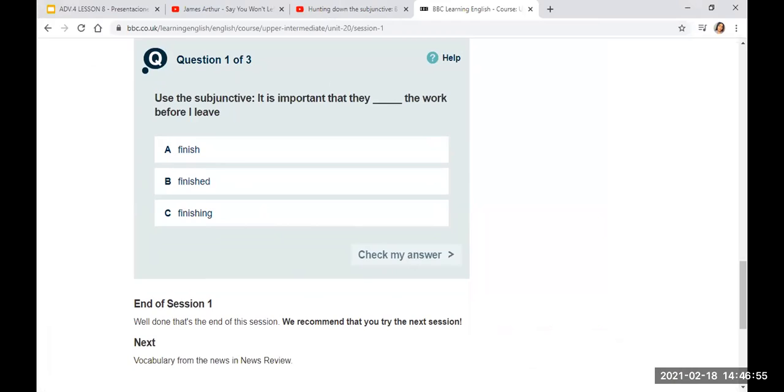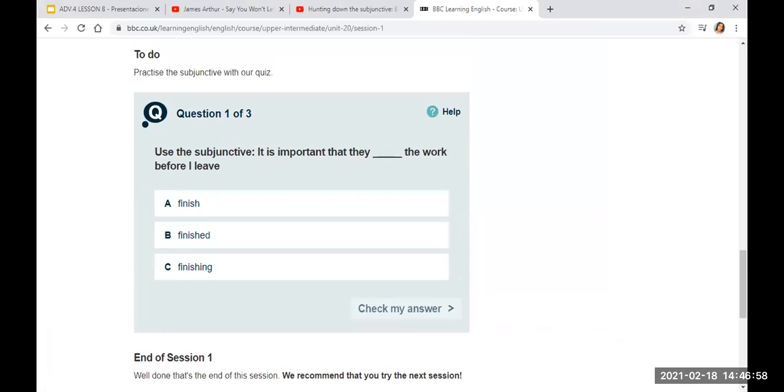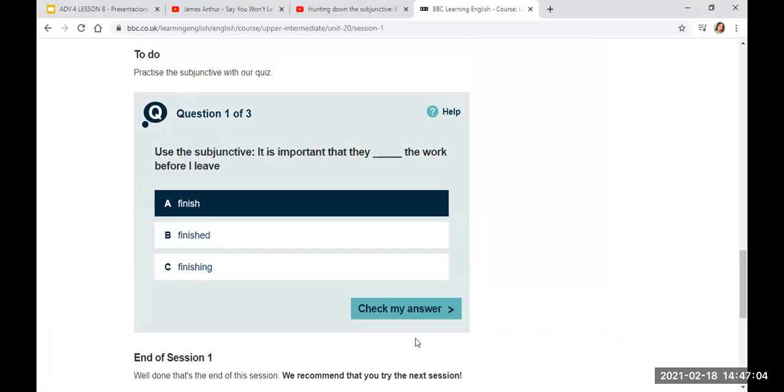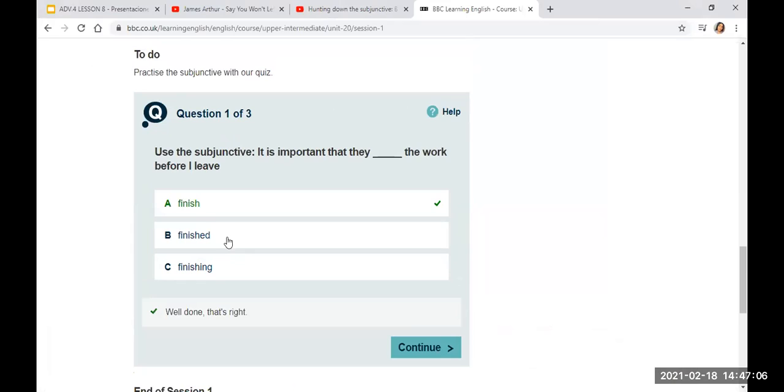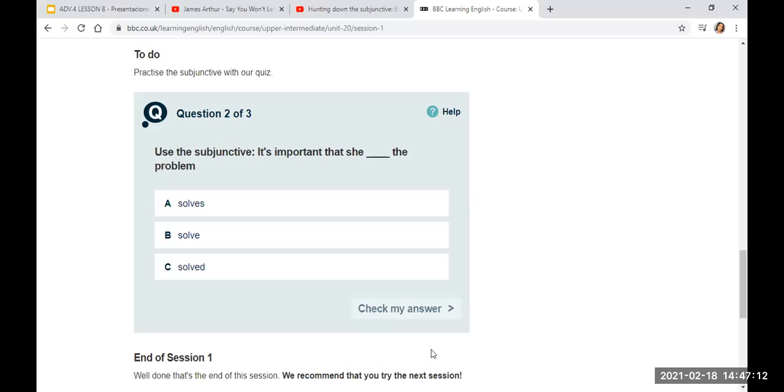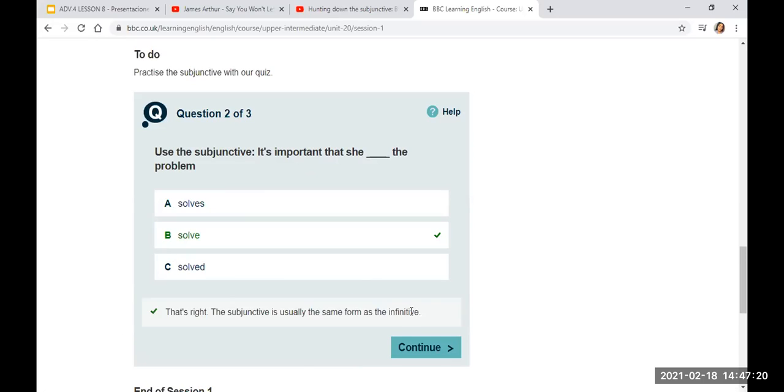What do you think is the correct form of the verb in this sentence? Finish, A, right? Very good. Remember that we use the base form. We don't need to change the verb. Here, it is important that she solve the problem, right? Very easy.